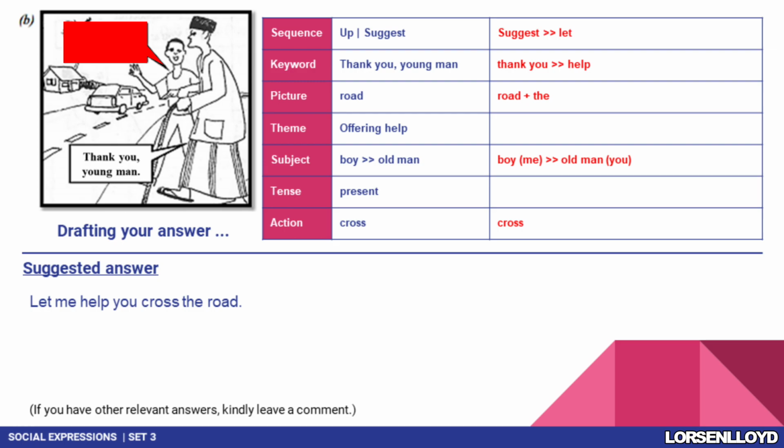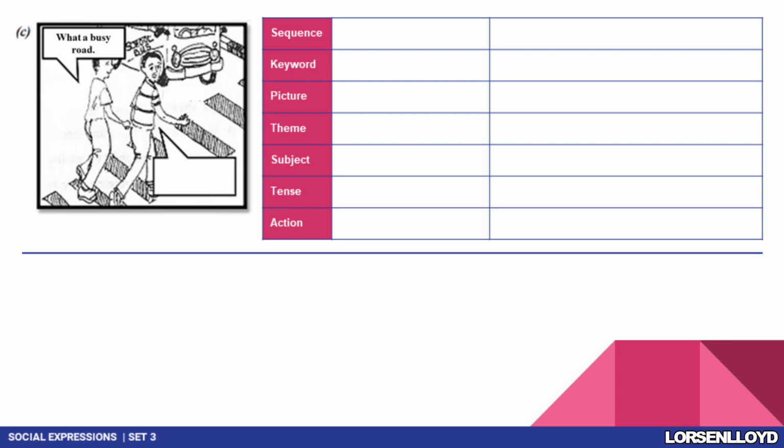Right, let's look at the last question. Study the picture. In this picture, as you can see, there are two men again. And what are they doing? They are crossing a road. And they cross the road by using the zebra crossing.